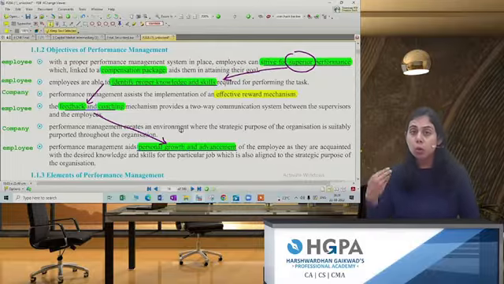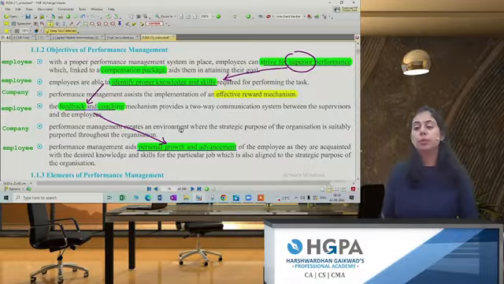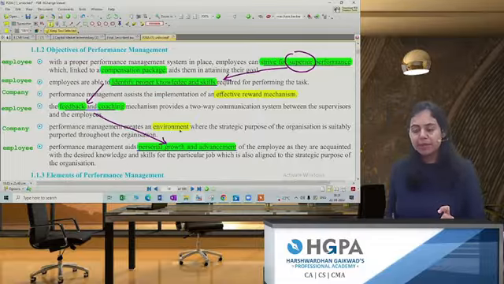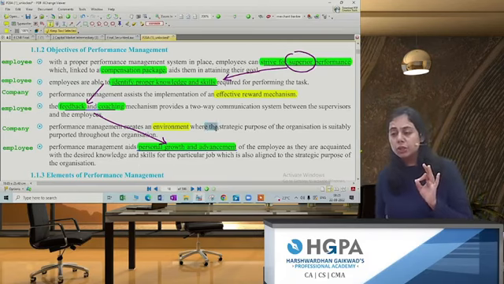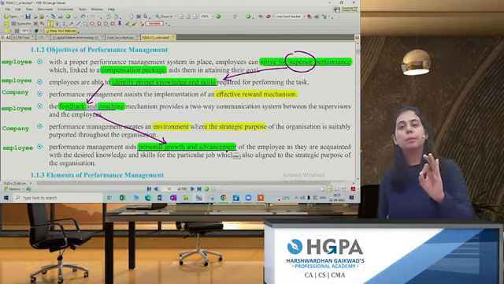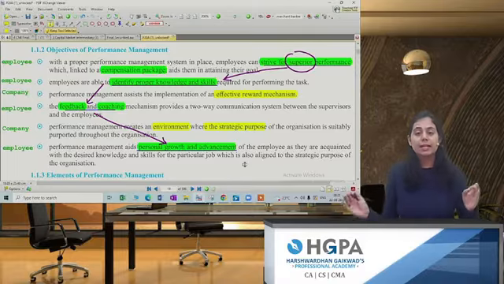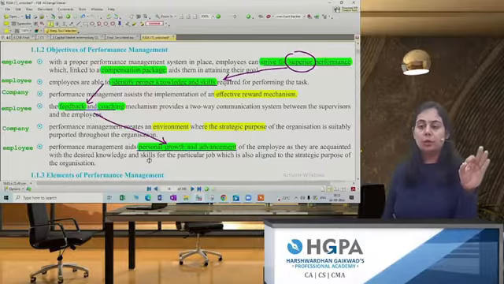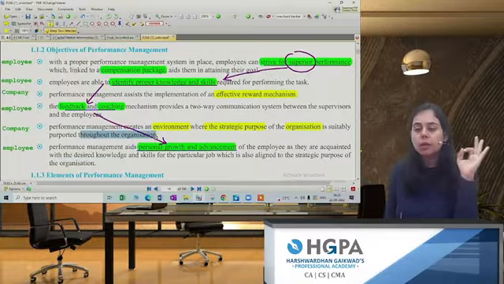A person who is working very well should be paid more. A person who is working average should be paid average. And performance management creates an environment in a company where you can achieve all your strategic purpose. Whatever your strategy was, that can be achieved. Thus, performance management creates the environment where the strategic purpose is suitable for the entire organization.